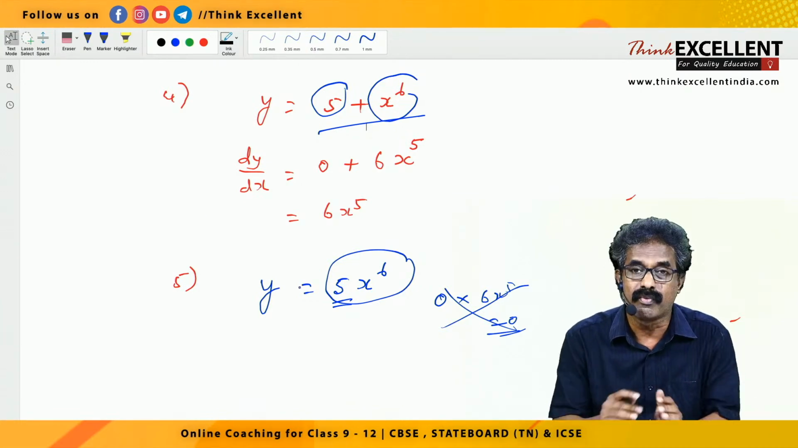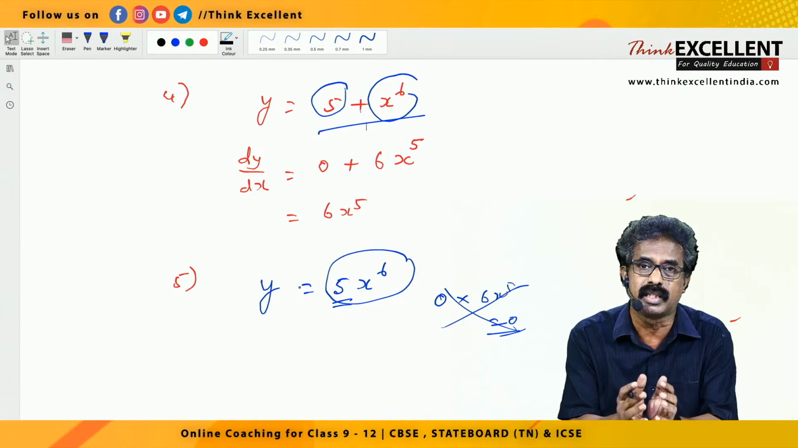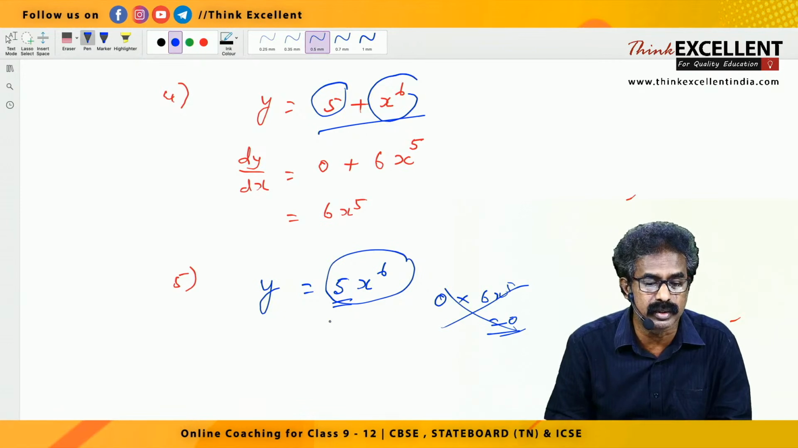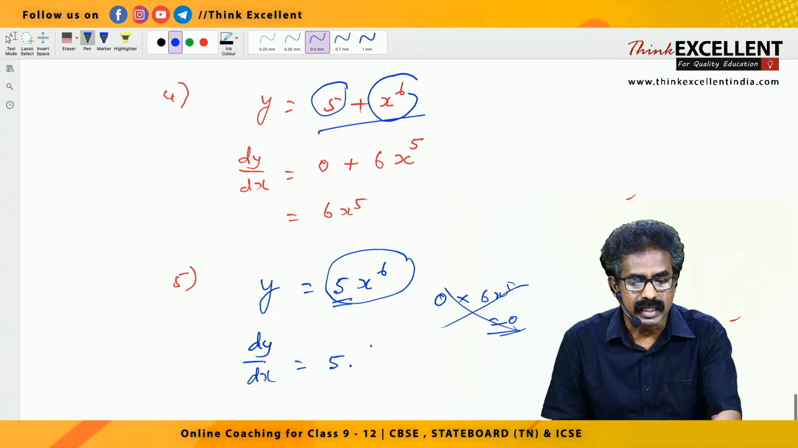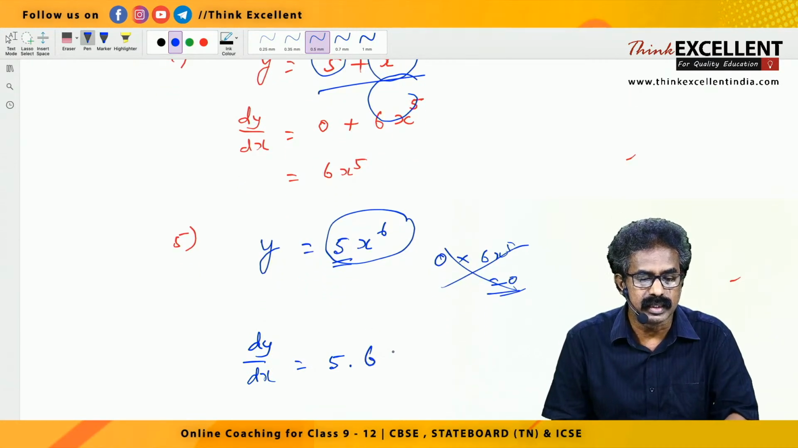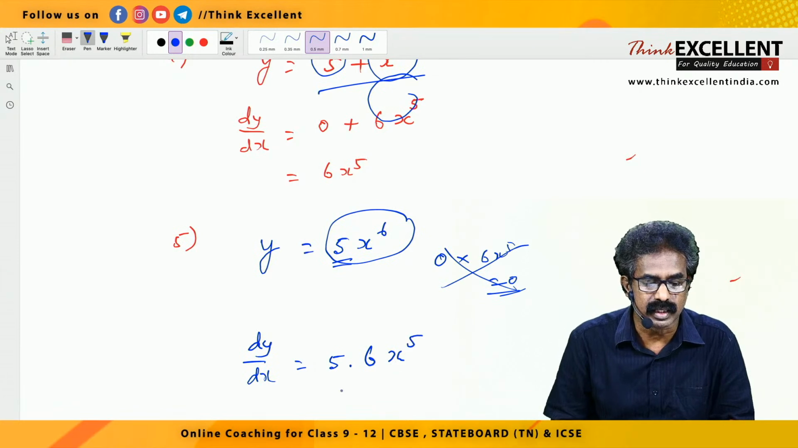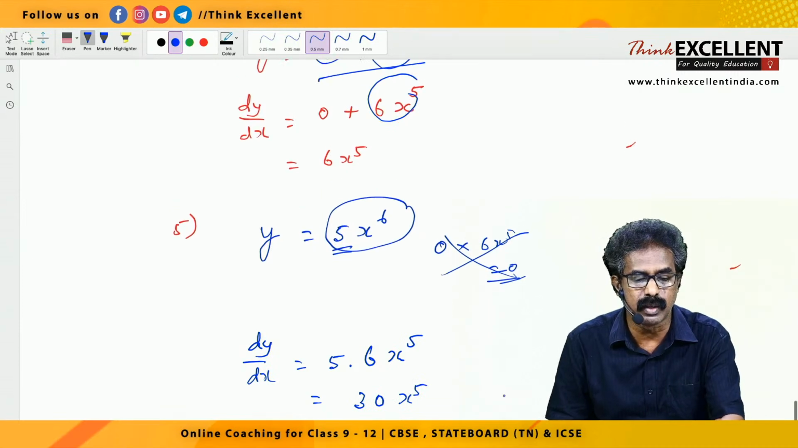But here, 5x raised to 6, together you should see, it is a single term only. It is not a pure constant, so you can't put 0 here. So dy by dx is equal to that 5 you write as it is. x raised to 6 derivative, 6x raised to 5. So your answer is 5 times 6, 30x raised to 5. Okay, so this is how we have to do this.